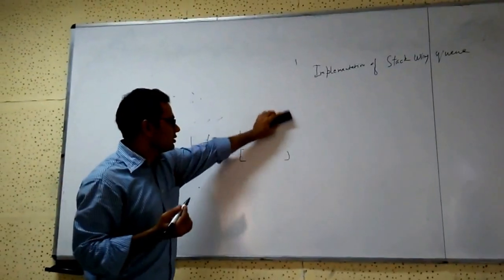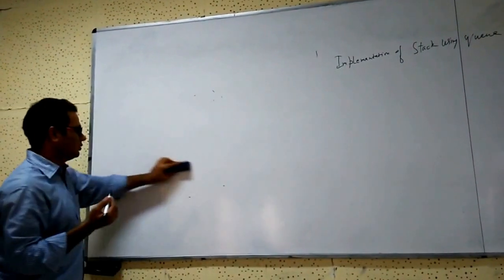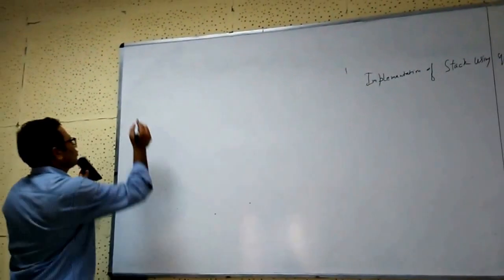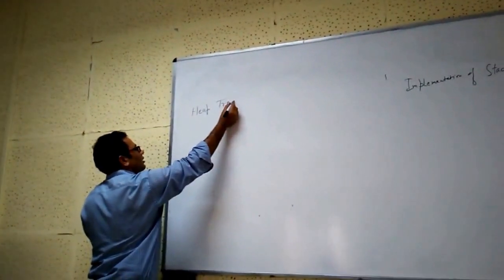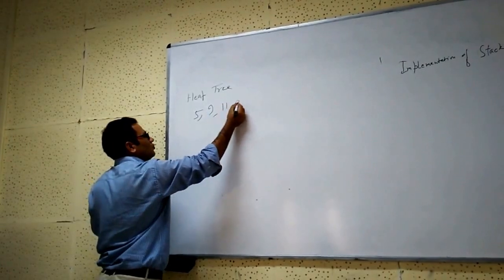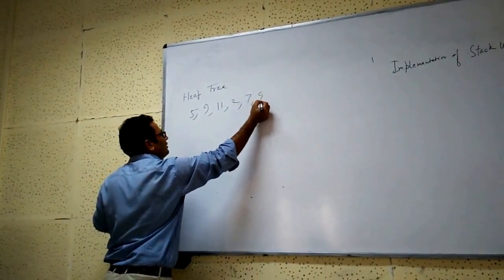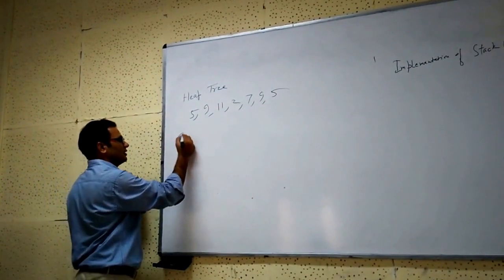Okay. And one more thing which I missed in the last class is heap sort. So this is the last example, in which I am going to give a brief idea of the heap tree. Suppose I have elements 5, 9, 11, 2, 7, 9, 5. I told you there are 2 types of heap, that is max